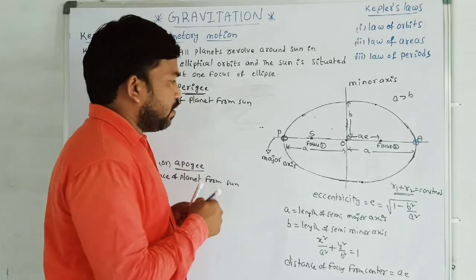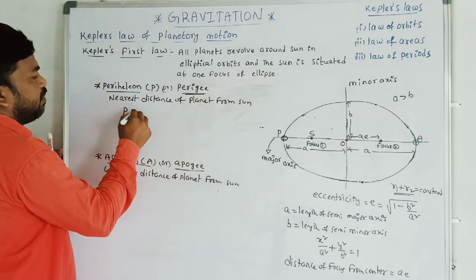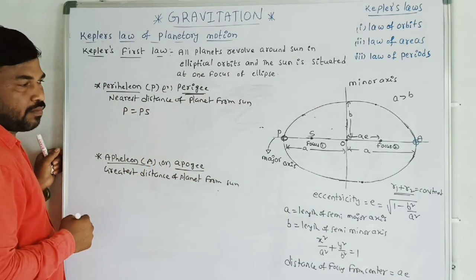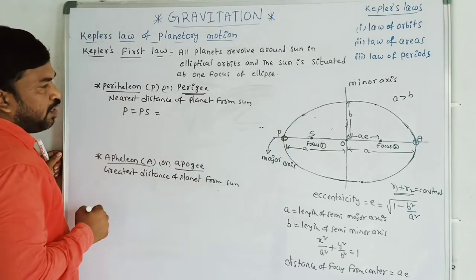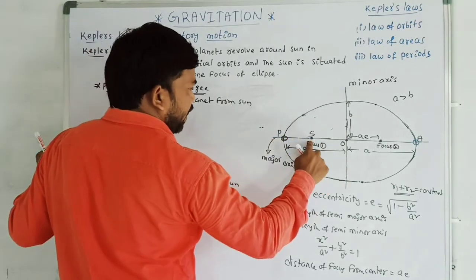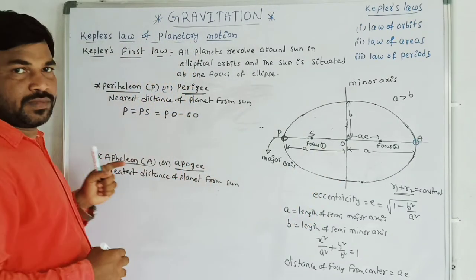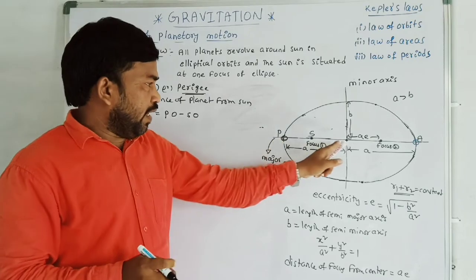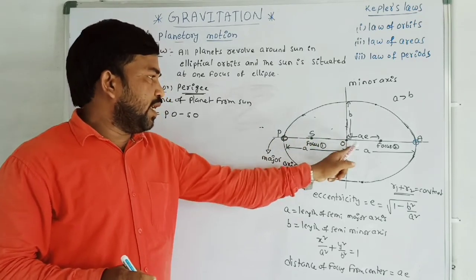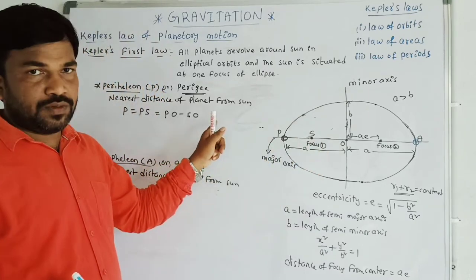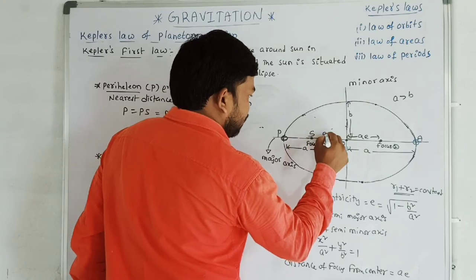Now see, this distance PS is the perihelion. So PS is nothing but PO minus SO. Now we know that the focus distance from the center is AE.